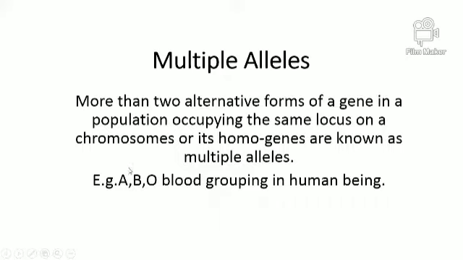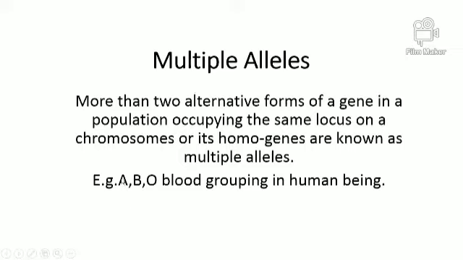So in that case, both the alleles or genes occupy the same locus position of the chromosome, but they come from different parents. So here the alternative forms of a gene are at the same locus, and so they can appear in the next generation in a different form, so it is multiple alleles.